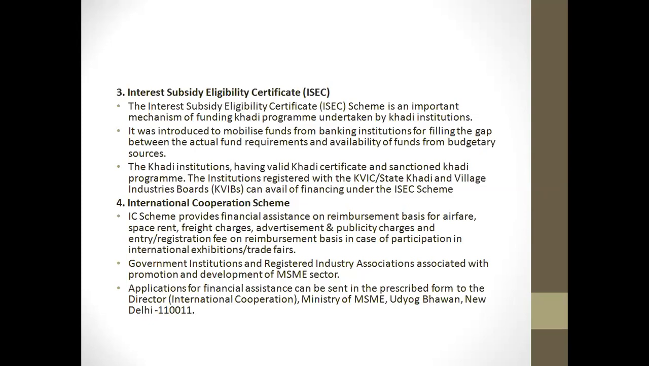Next scheme, we have the International Cooperation Scheme, which provides financial assistance on a reimbursement basis for airfare, space rent, flight charges, advertisement and publicity charges, and also other charges like registration, in case of participation in international exhibitions and trade fairs. Government institutions and registered industry associations associated with the promotion and development of the MSME sector can apply. The application for financial assistance will be signed in a prescribed form, and based upon that, the amount will be sanctioned for carrying out the activity.